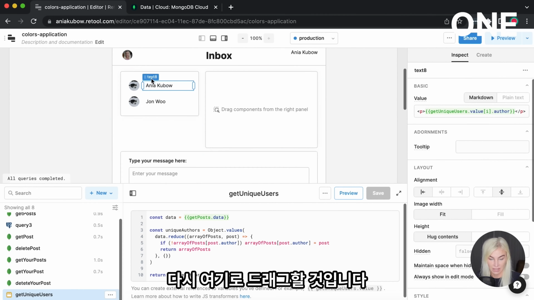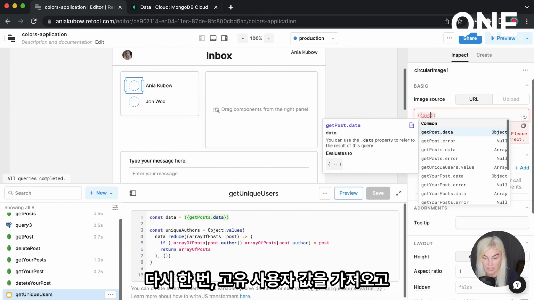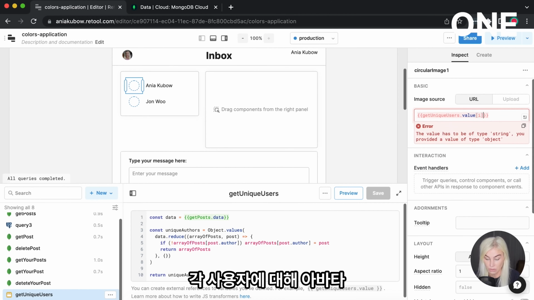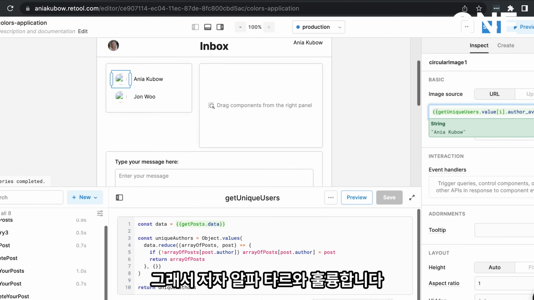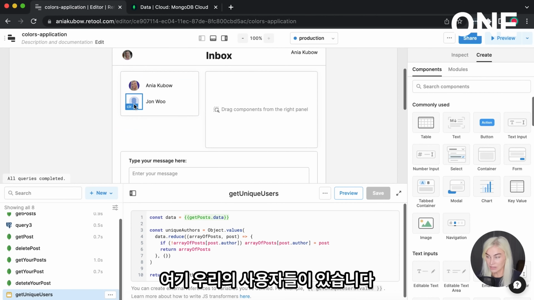And drag that back in here. So once again, we're going to go into the get unique users value and loop over each one to get the avatar image, so author avatar. And great, so we have our users here.